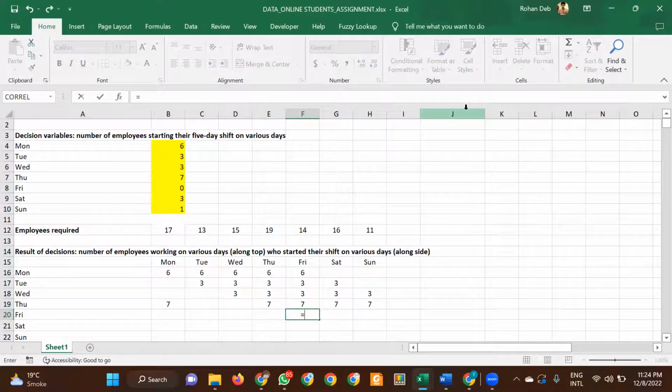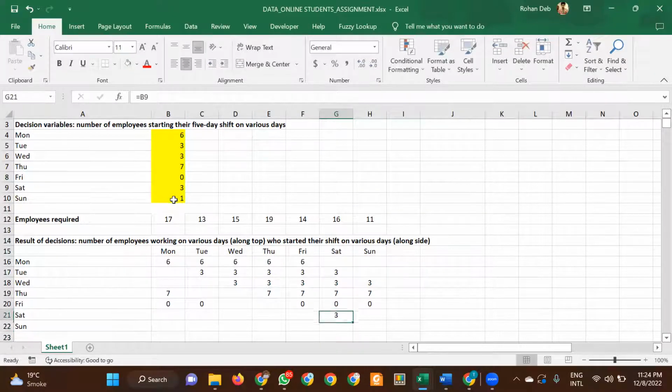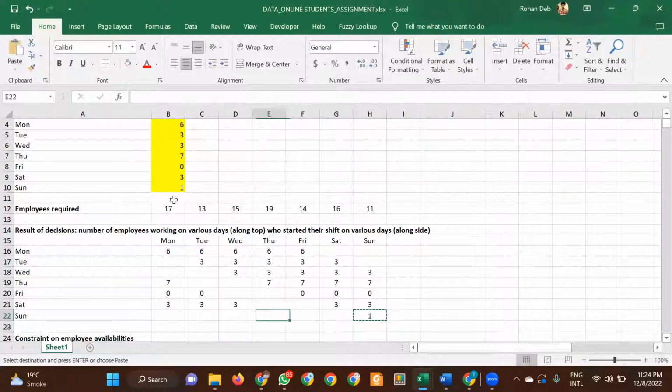For the next one, equal to 0, then sorry, fix it, right, copy 2 days over here, 3 days over here. Last one is equal to Saturday, fix this, copy this here, and 3 more days over here. And for the Sunday one, just equal to this one, F4, and copy this for 4 more days over here.